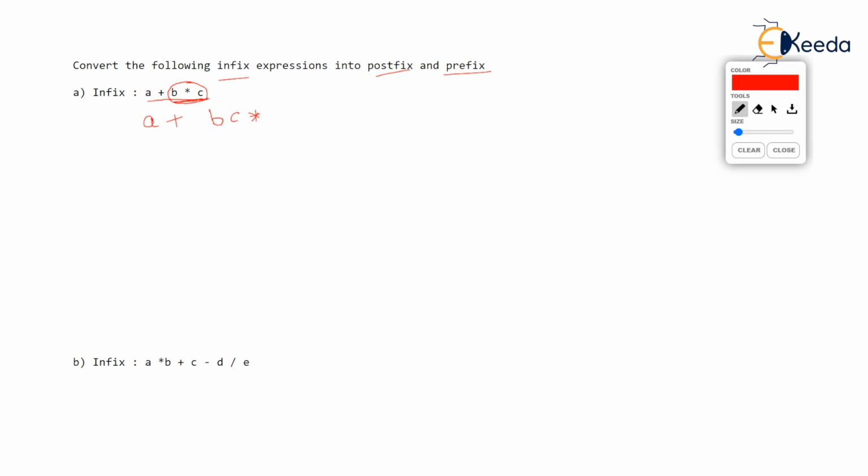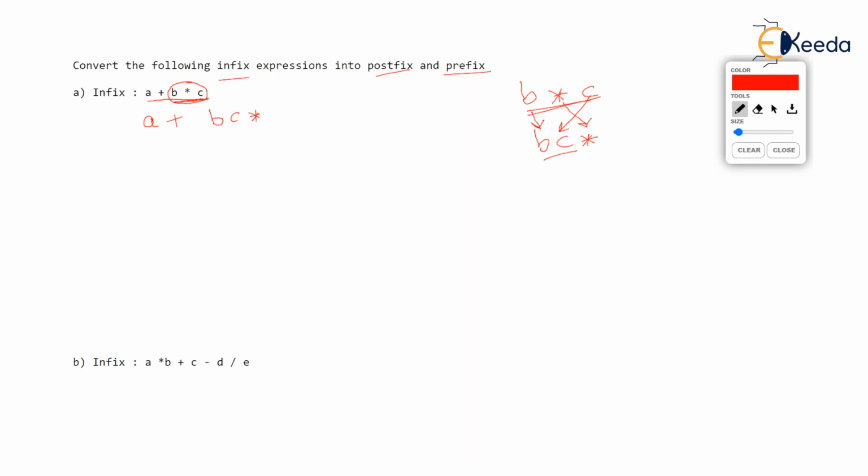Isn't it so? Now I forgot to tell you one more thing. You are converting B into C. This is infix into postfix, and the postfix of this is BC asterisk. Now we will set up a rule like this. Whenever any infix is converted to postfix, we will write first operand first, then second operand. So we will write both operands, in their order, and finally we will write the operator.